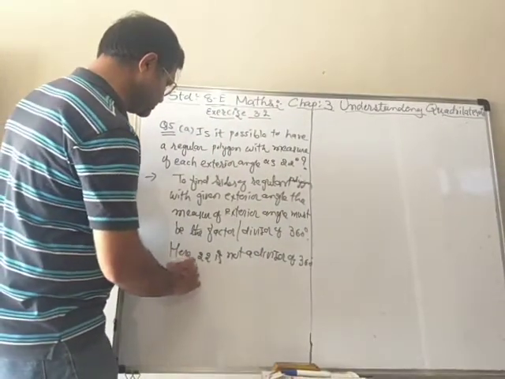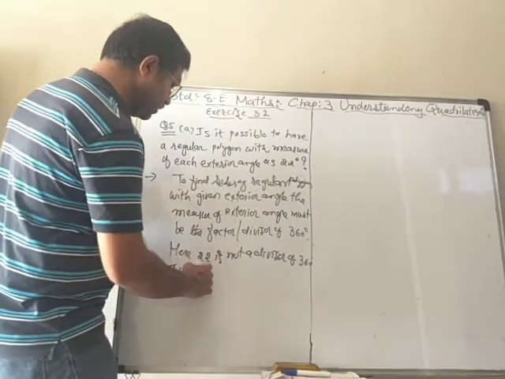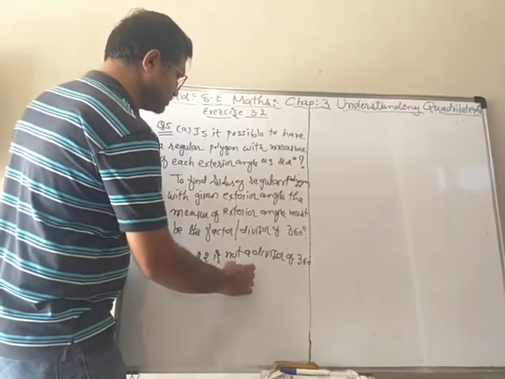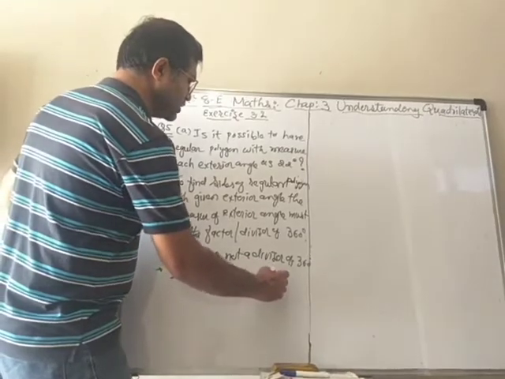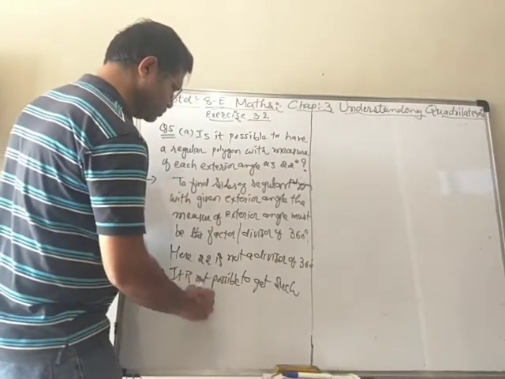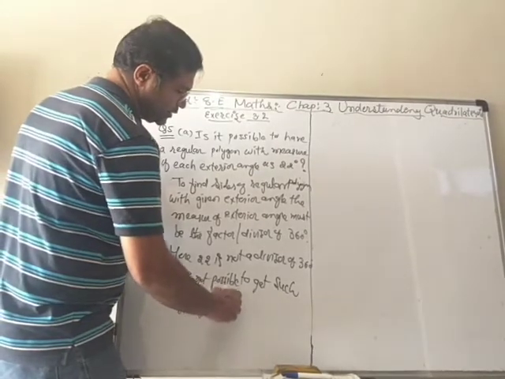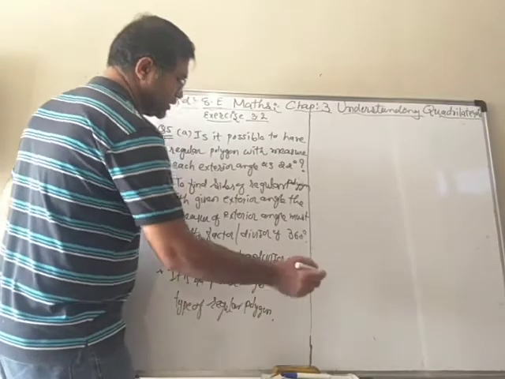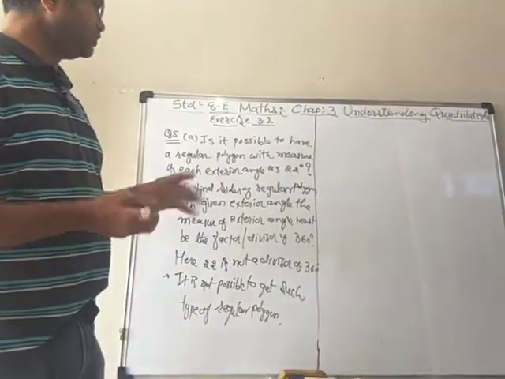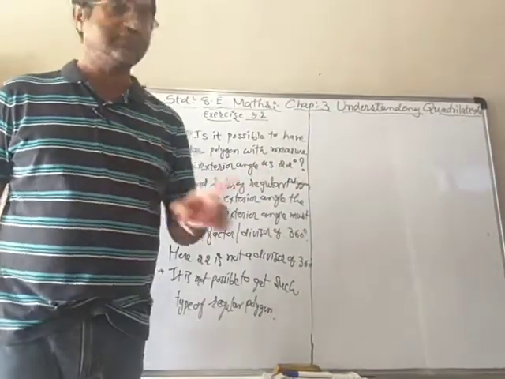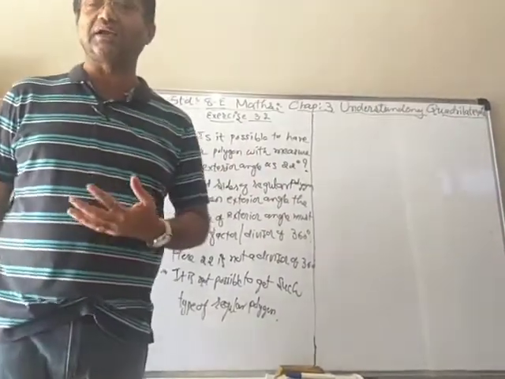Therefore, it is not possible to get such a type of regular polygon.